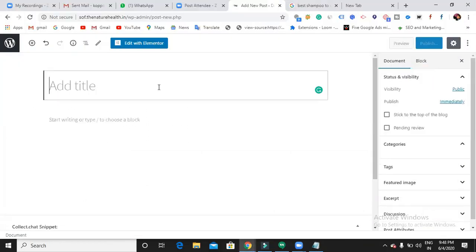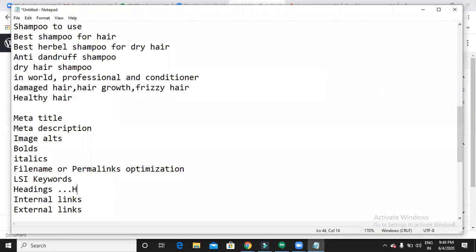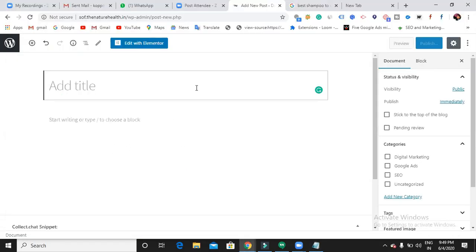This is called the title of your article or the title of your post. Definitely it has to be in an H1 heading only. That is what headings are: you can go with H1, H2, H3, up to H6 headings. But make sure your title is in an H1 heading only.